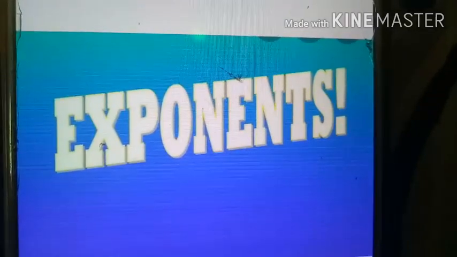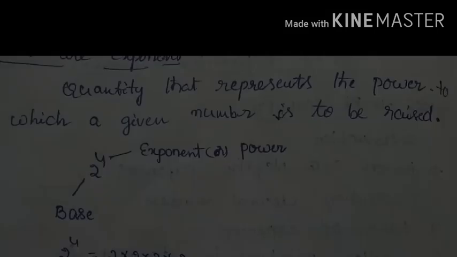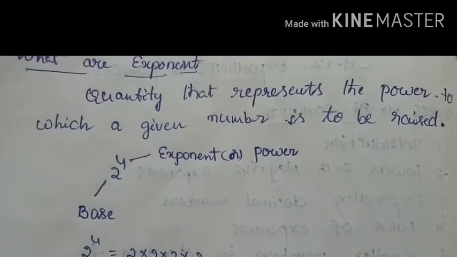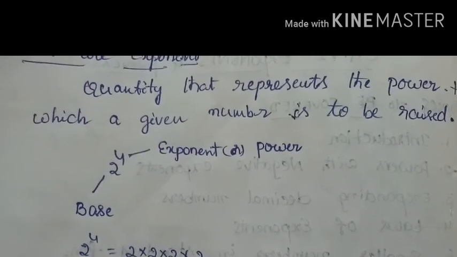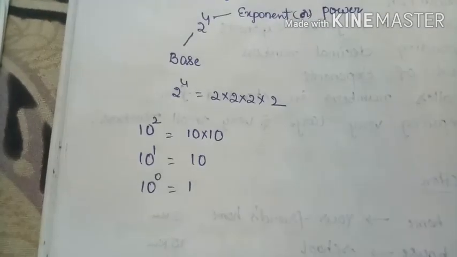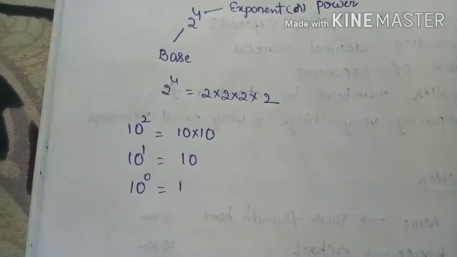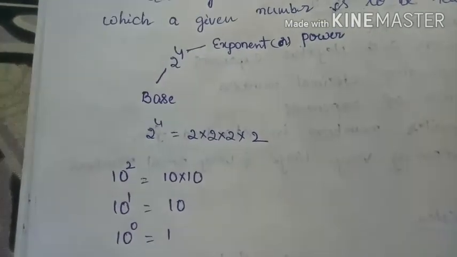Okay. Now we will see what an exponent is. It is a quantity that represents the power to which a given number is to be raised. Exponents tell us how many times we use the number in multiplication. Let's take an example, 2 power 4.